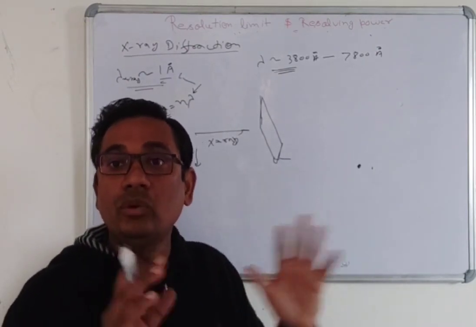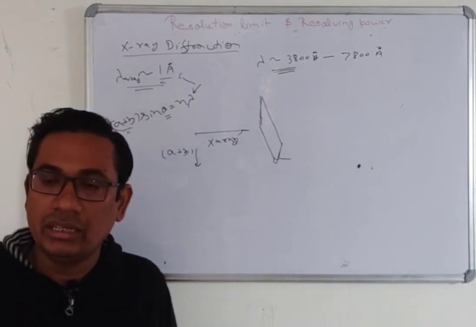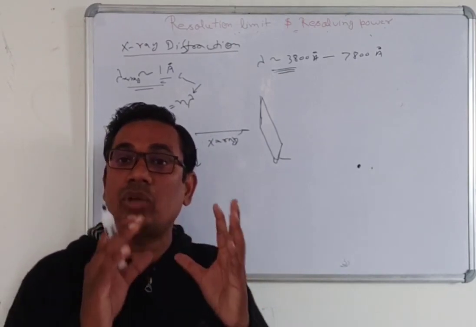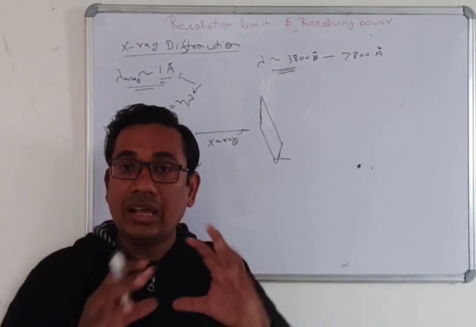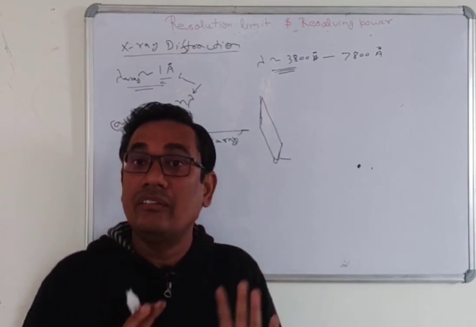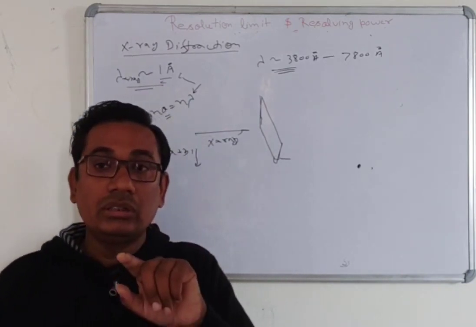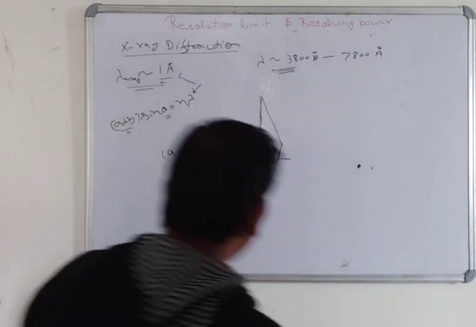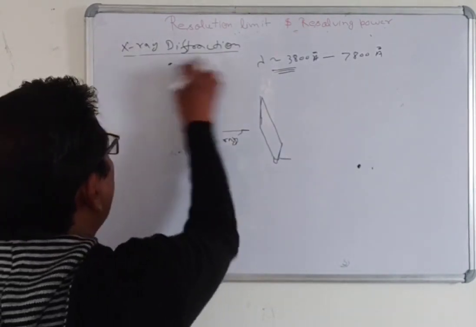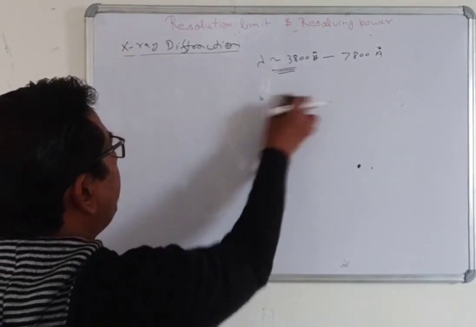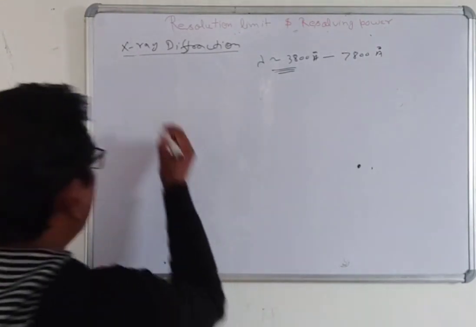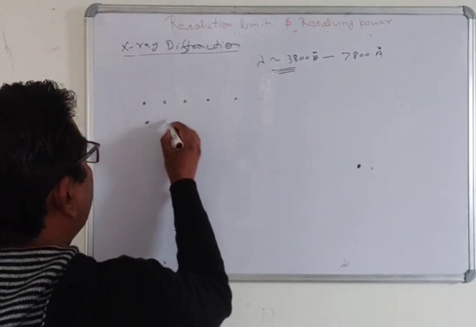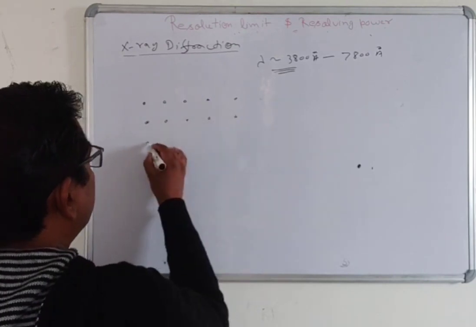So where will we use X-ray diffraction? That is the question. X-ray diffraction we basically use to find the structure of atoms and molecules, because the structure of atoms and molecules is of the order of the X-ray wavelength. We will not use visible light. Suppose, all of you know that atoms are arranged in a crystal in a periodic manner, like that.